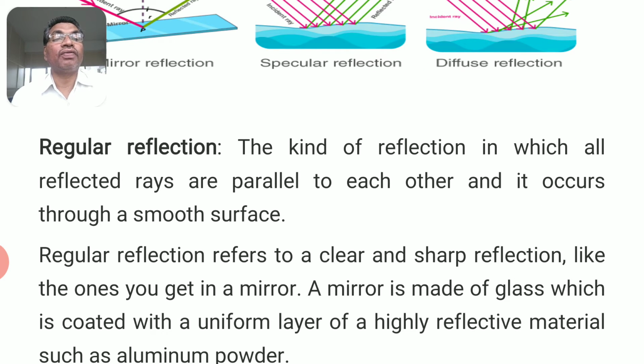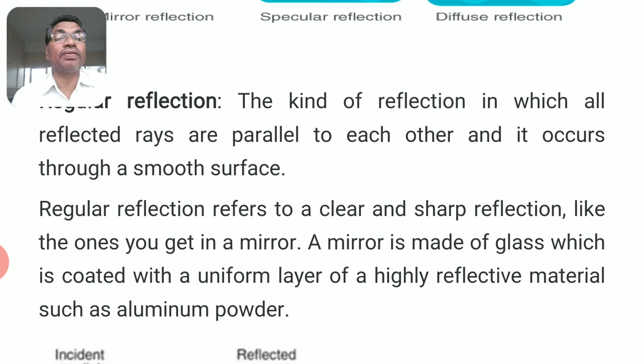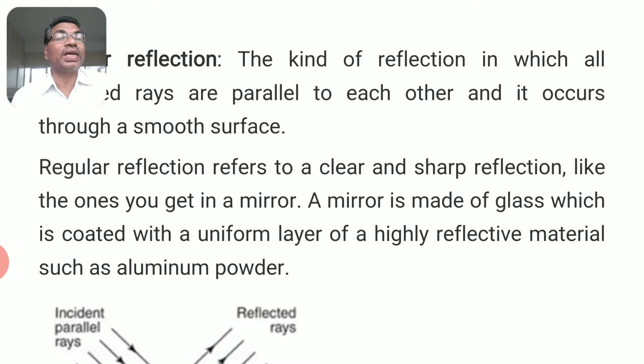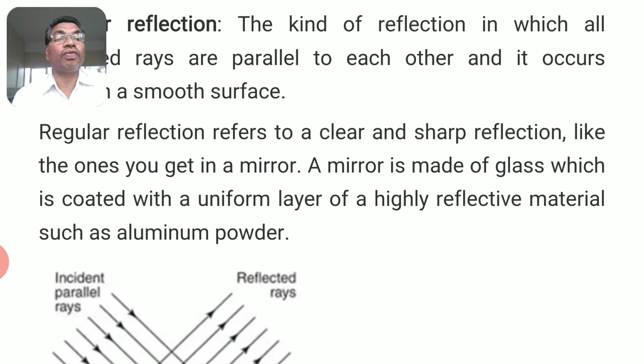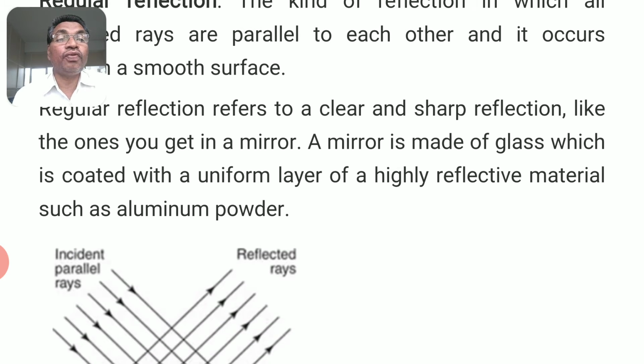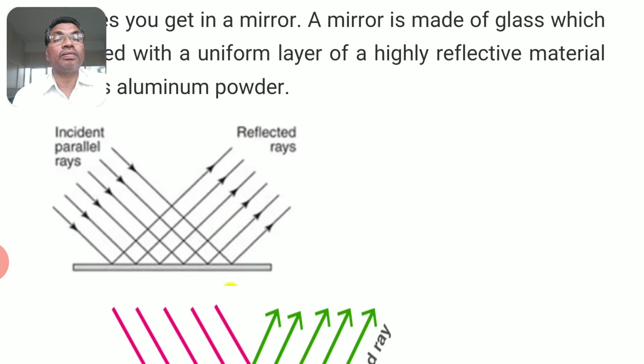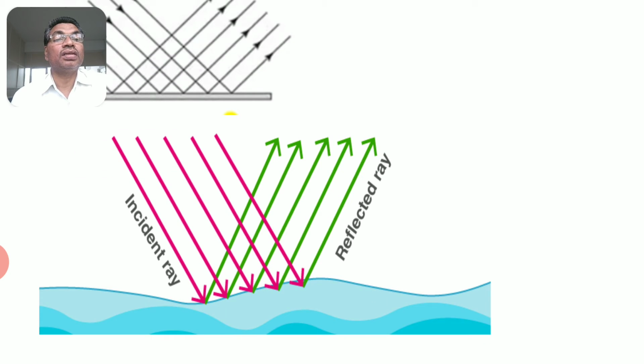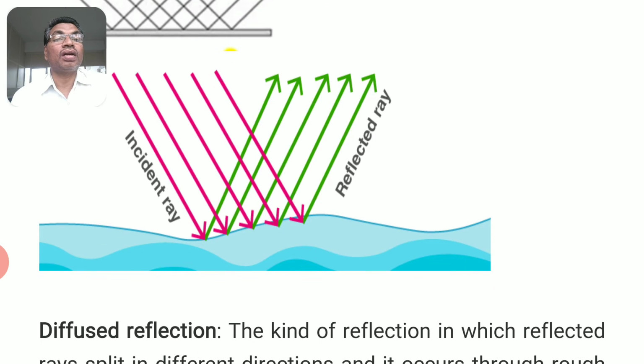What is meant by regular reflection? The kind of reflection in which all reflected light rays are parallel to each other and it occurs through a smooth plane surface. Regular reflection refers to clear and sharp reflections like the ones you get in a mirror. A mirror is made of glass which is coated with a uniform layer of highly reflective material such as aluminum powder. See, the first one is regular reflection. This is also regular. Incident light rays are parallel and reflected light rays are also parallel.